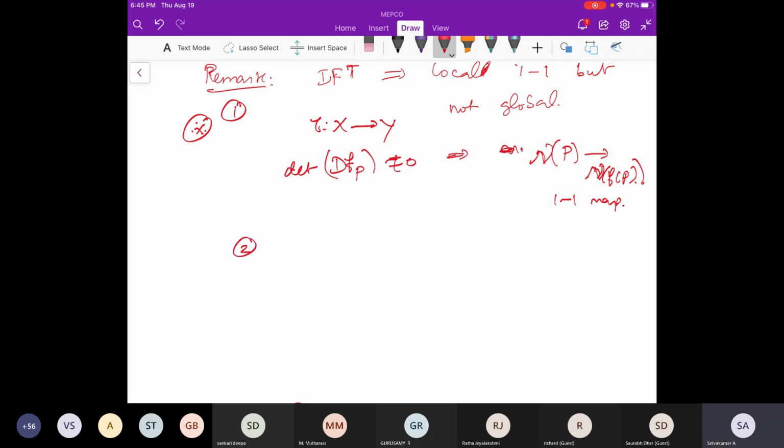Suppose f is from R^n to R^n, then f dash of x is invertible.